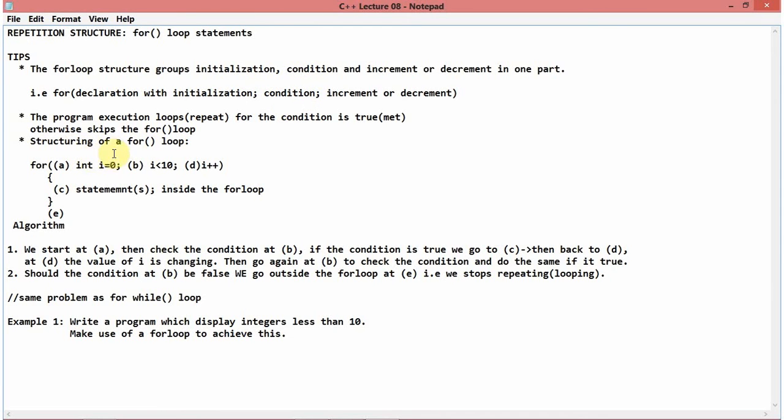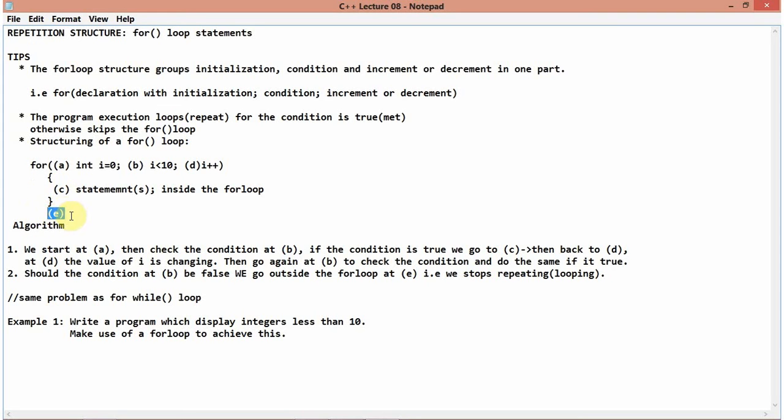Alright, and now the structuring of a for loop, guys. Here we go. I said for, and then I have int i initialized to 0. Don't worry about this a. I wrote a to mark the first part, and then b to mark the second part, c to mark the third part, d to mark the fourth part, and e to mark the fifth part.